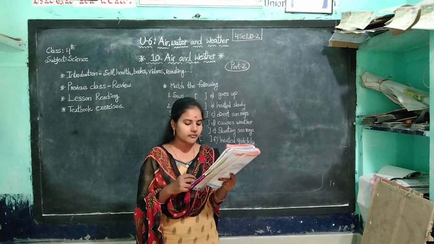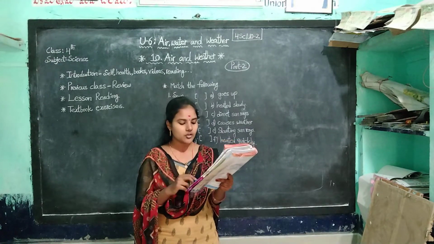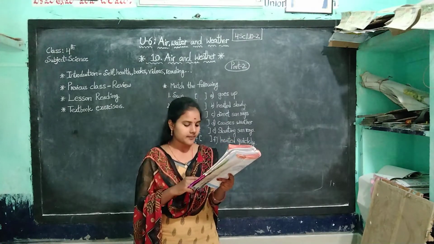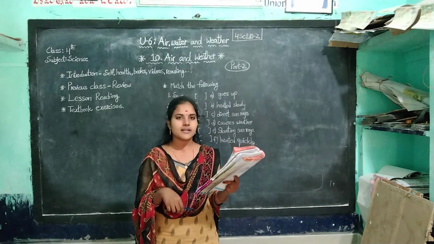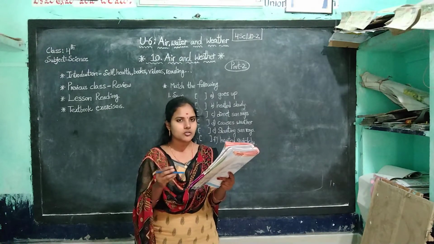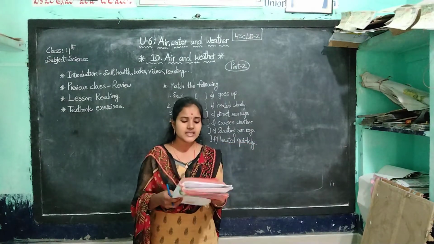Humidity is the amount of water or water vapor in the air. Water vapor in the air. So you have to cross out the water. Snow or fog is caused by sudden cooling of water vapor. Snow is the right answer. So you have to cross out fog. Okay, children, see the next page.